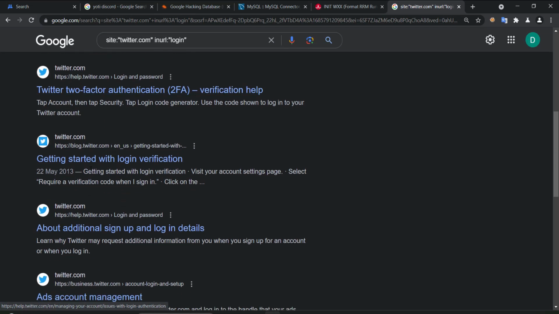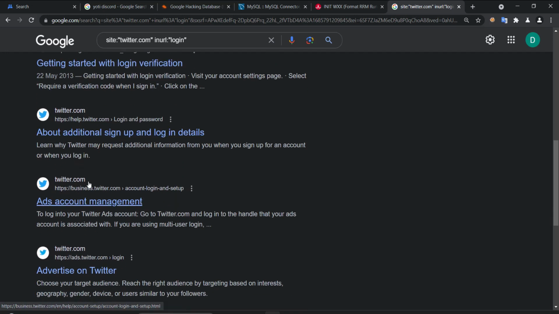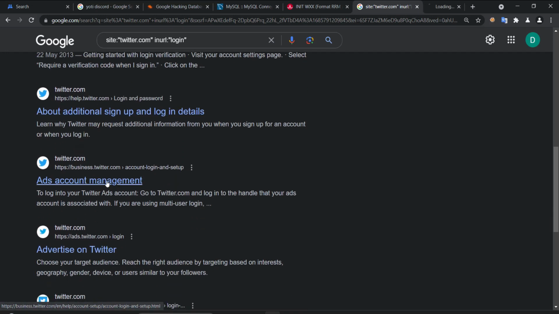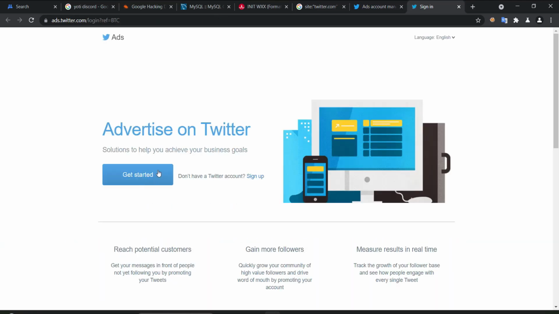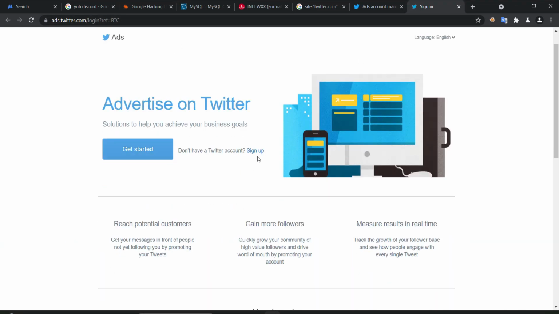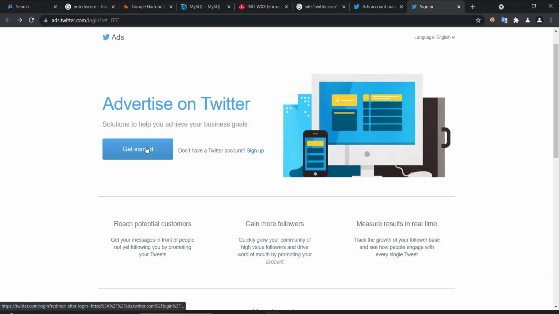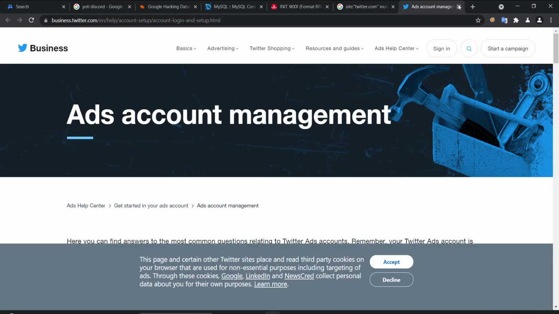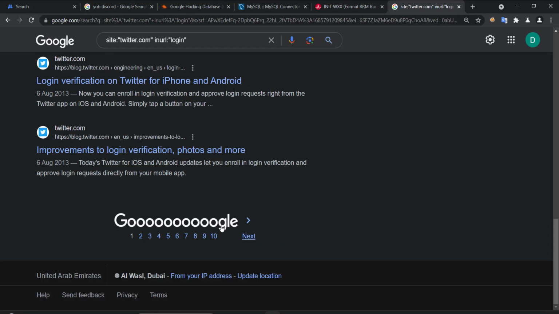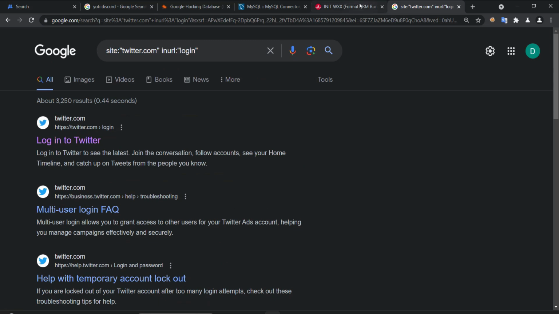This is for help, blog, help, business, ads, login, get started. So we found a new login page, sign up, redirecting us to the main Twitter page. So that's why Google Dorks is important, because sometimes it will store a lot of cache things here.